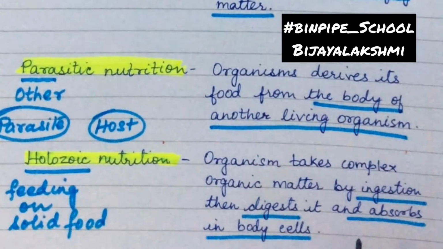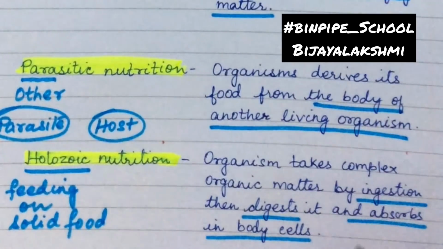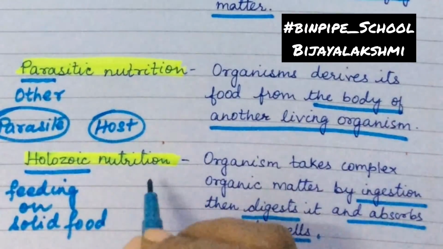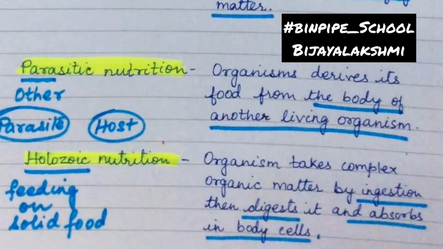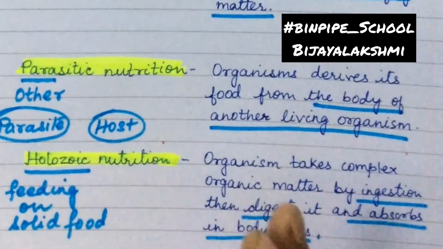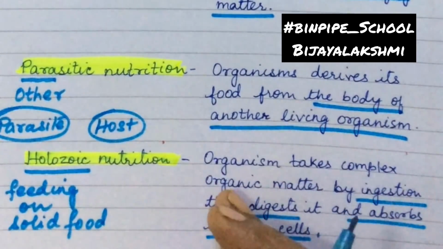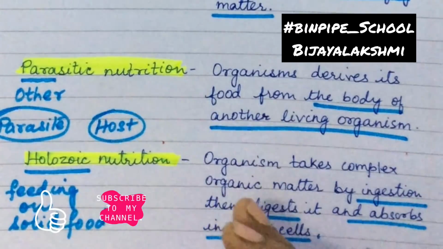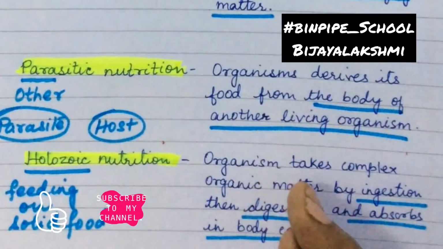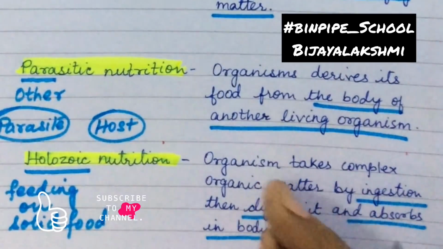In this mode of nutrition we can include animals and amoeba. We can even classify the holozoic mode of nutrition under three heads: herbivores, carnivores and omnivores. And even scavengers fall under the category of the holozoic mode of nutrition.